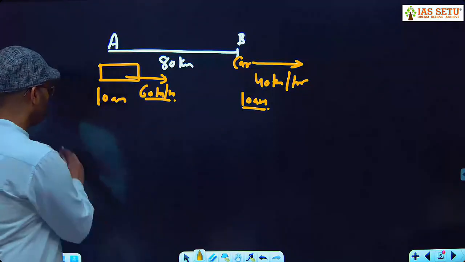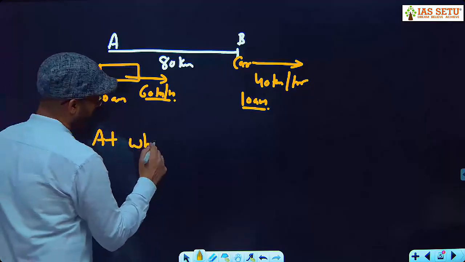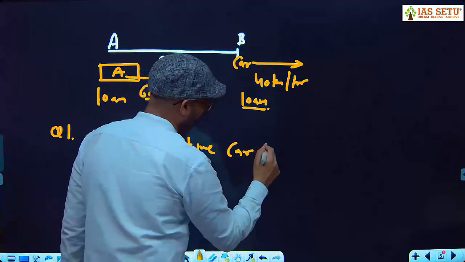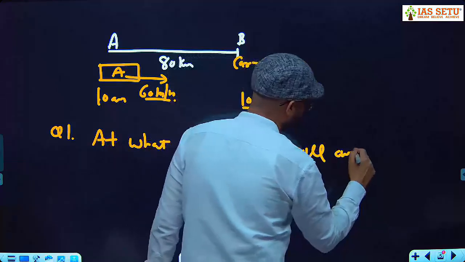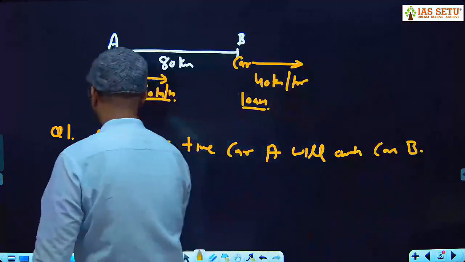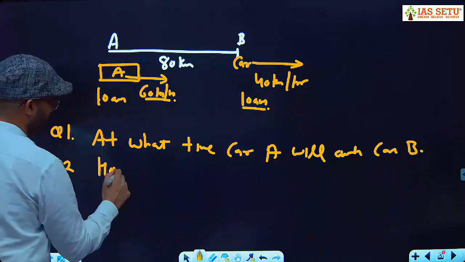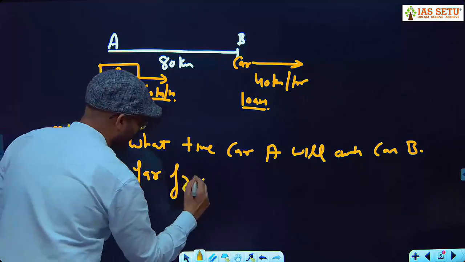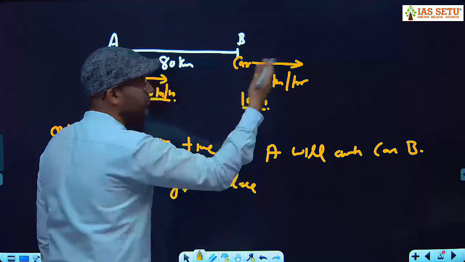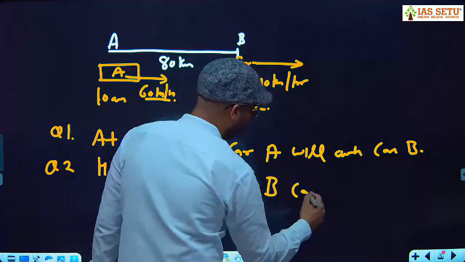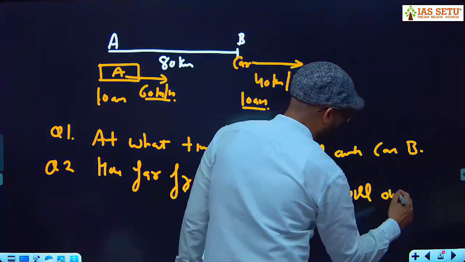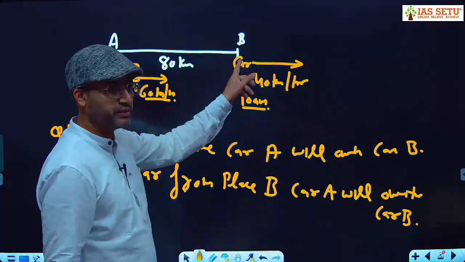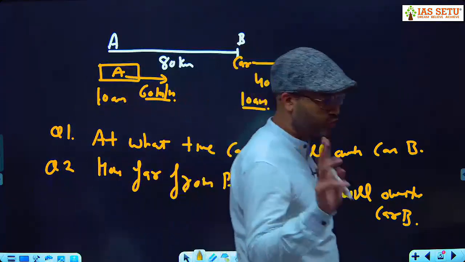दो क्वेश्चन पूछता हूं। क्वेश्चन नंबर 1 लिख लो, at what time, इसको कार A बोल दो, इसको कार B बोल दो, car A will overtake car B. Second question, how far from place B से कितनी दूरी के बाद car A will overtake car B. How far from this place car A will overtake car B? You have to handle 2 questions. Take your time.